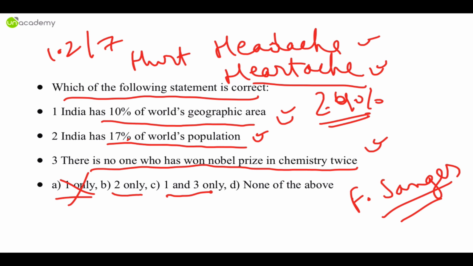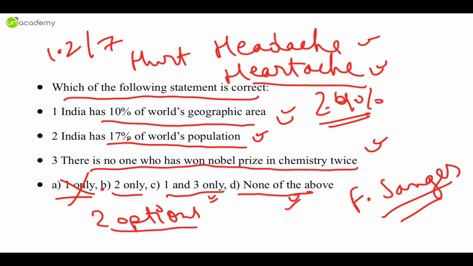Can it be 1 and 3 only? No, because first is wrong. Can it be none of the above? Yes, it can be none of the above. So do you know that you have eliminated 2 options? Just in fun, 2 options got eliminated. Just in fun you have eliminated 2 options.